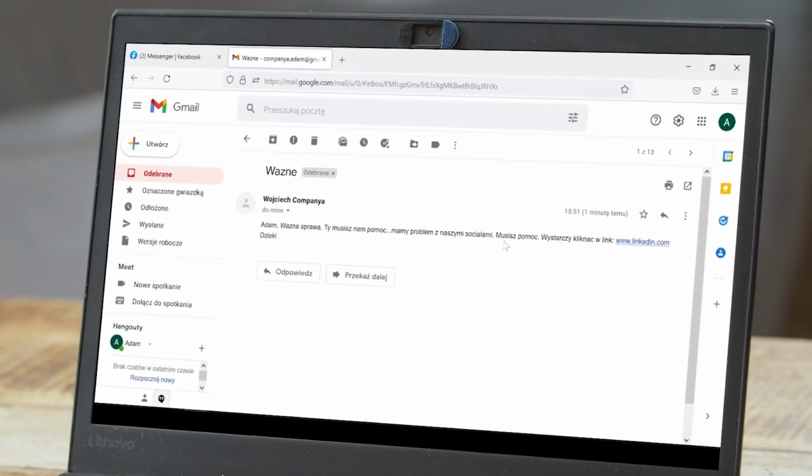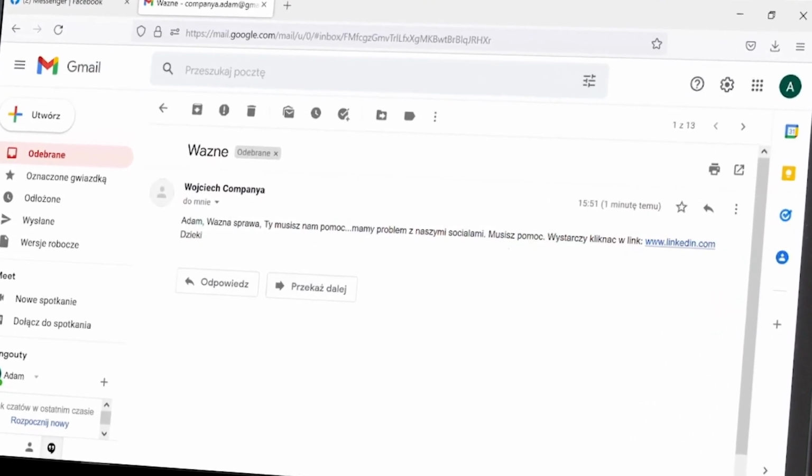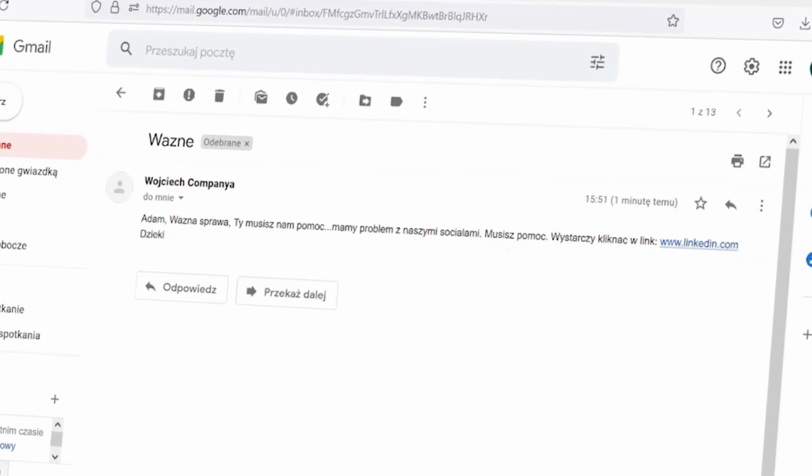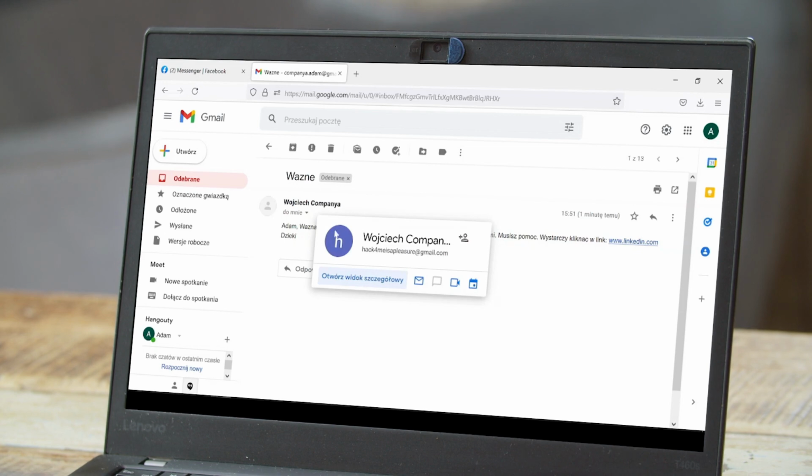Why did this email result in Adam sending it straight to trash? Look at how it is written. It looks like a translation, and a bad one at that. Let's also take a look at the sender. The name that is displayed to us isn't the issue. This field, however, is a different story. Let's pay attention to this.